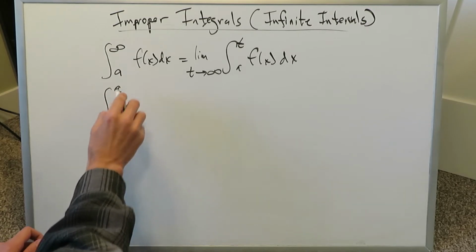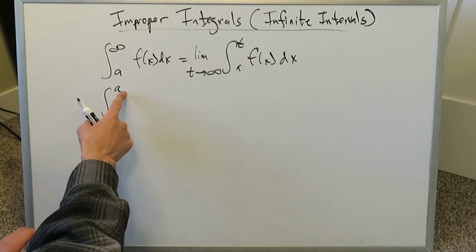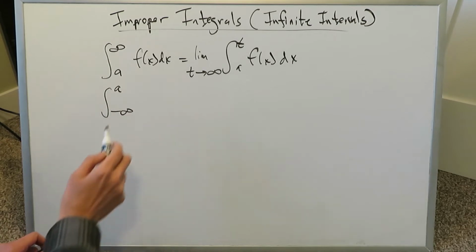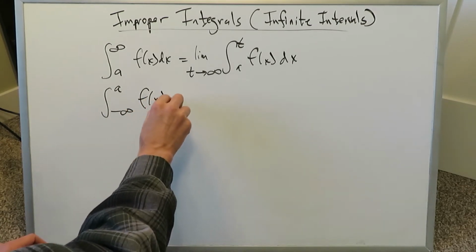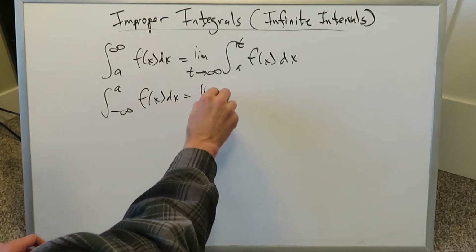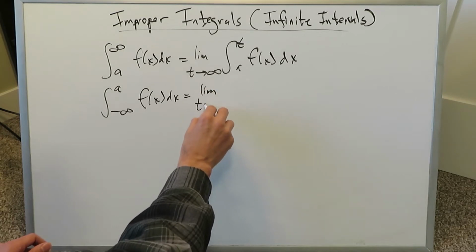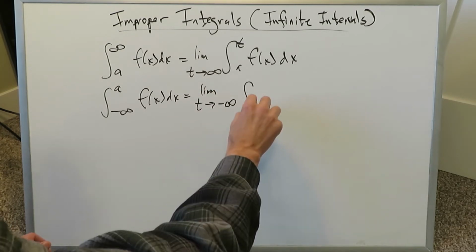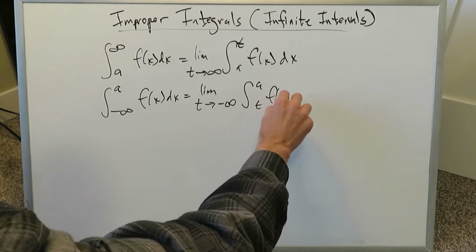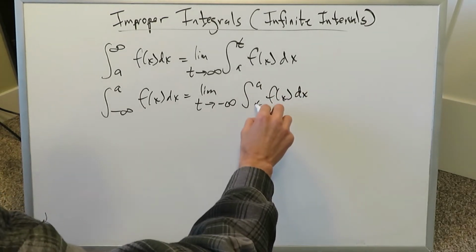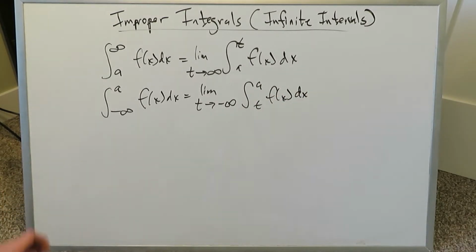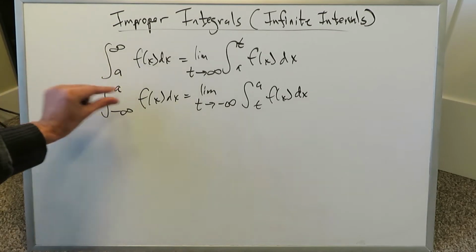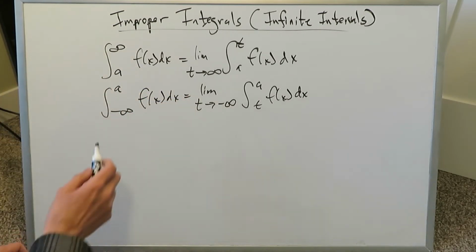Look at this situation where we have an upper limit, could be a good finite number, but here we're coming from minus infinity. We have f of x dx here. Look at this entire situation as this limit as t approaches minus infinity. We're looking at this situation over here, and you can see it's nothing out of the ordinary. We're rewriting these integrals with infinite intervals with limit forms.